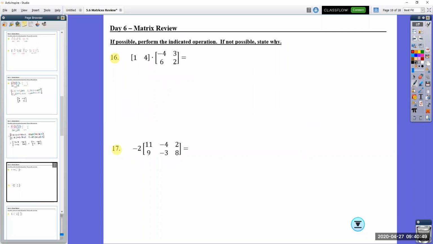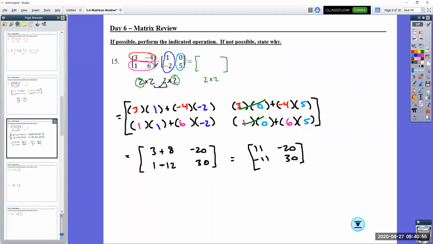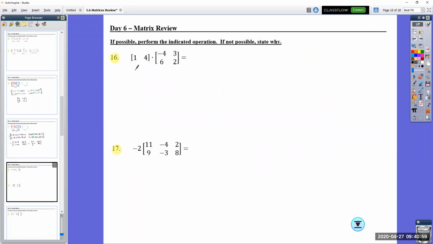Okay, so some multiplying of things that are not square matrices. So our first step we should always do, if it's a 2 by 2 and a 2 by 2, you're looking at it, you kind of know already what it's going to look like. For this one though, we want to make sure that we don't do extra work. It's 1 row by 2 columns. This is 2 rows by 2 columns. Those numbers do match up. So these outside numbers tell me the dimension. Just give me a 1 by 2. It's going to kind of look like that first matrix when we're done with it.